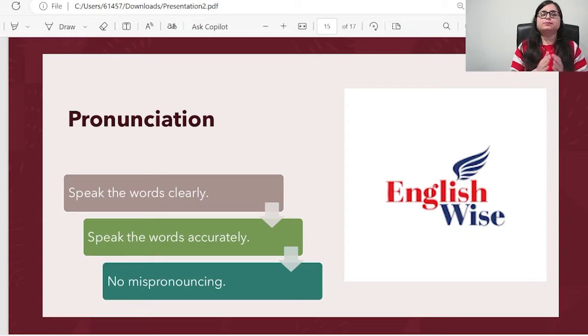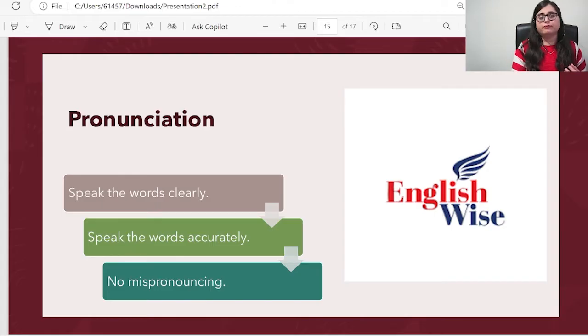The next thing is pronunciation. Pronunciation means speaking the words clearly. You have to be very clear while speaking the words. Speak the words accurately, no mispronouncing. Like if you are speaking very fast, let's say, speak the words clearly.